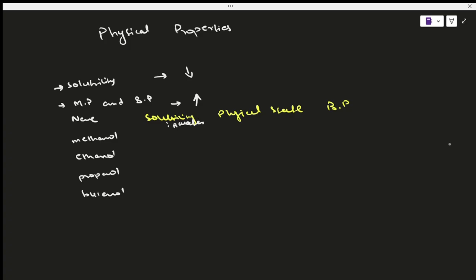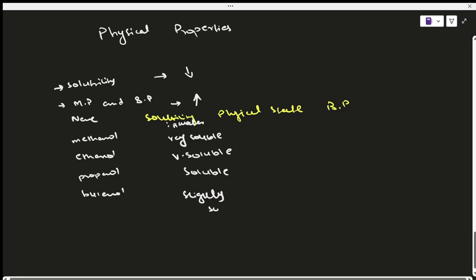Now methanol is very soluble. Right? And remember the series, remember the trend. We say that as we go down the series, the solubility is going to decrease. So in methanol, it is very soluble. In ethanol, it is again very soluble. But now, since we're going down the series, when we talk about propanol, it's going to become soluble. And when we talk about butanol, we say that it is slightly soluble. Okay, so this proves your trend, right? That as we go down the series, the solubility is going to decrease.